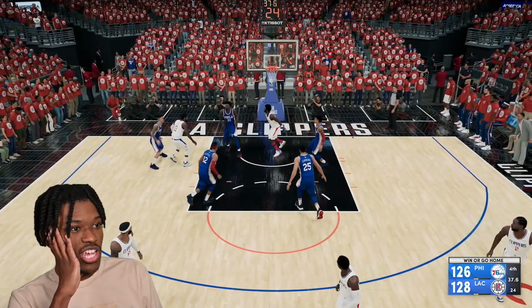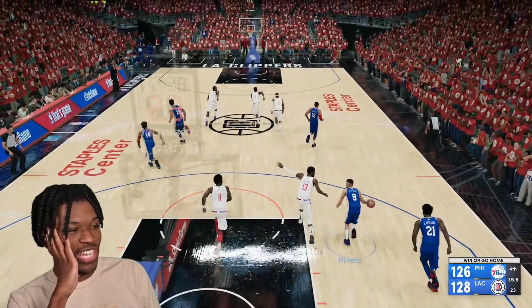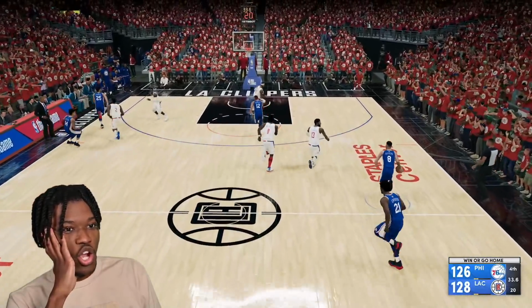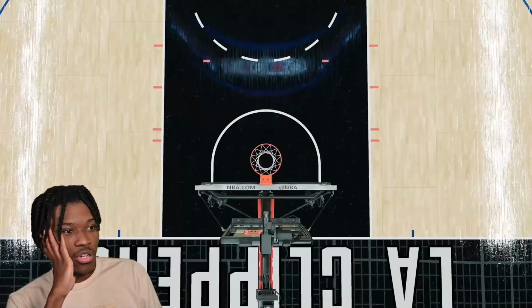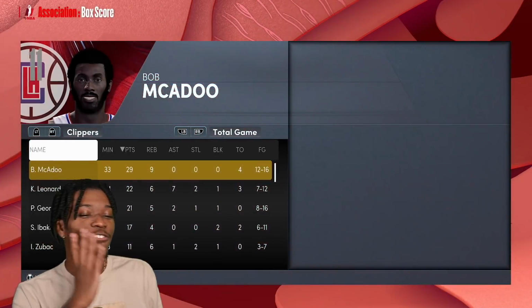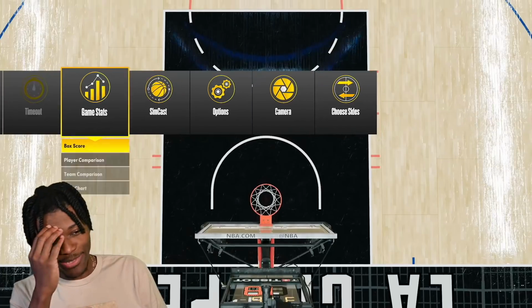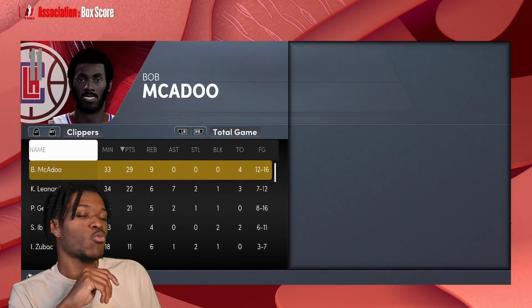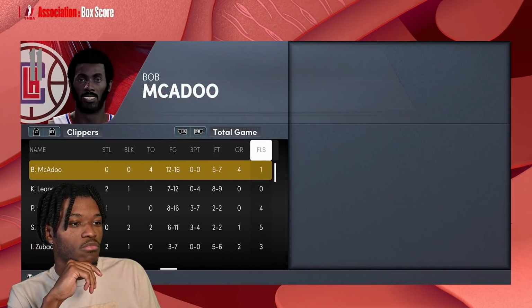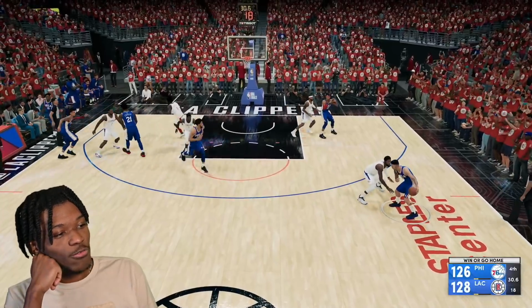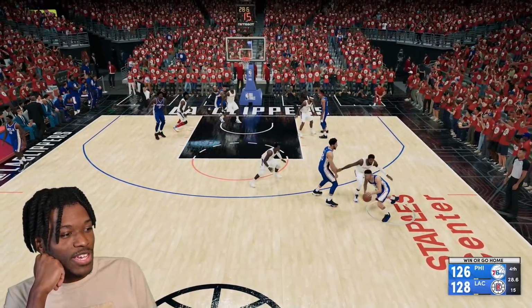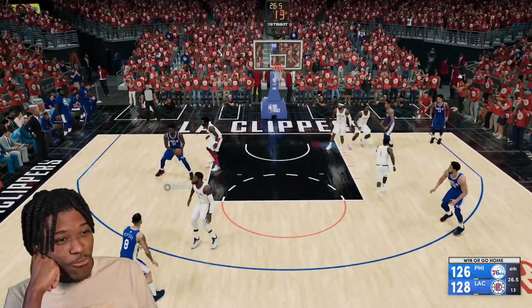Paul George said, forget the circumstances, forget the situation, I'm going to take a shot. Where's Allen Iverson? Don't tell me he fouled out of a game 7. We came all the way this way to watch you and you foul out. All right, well, Austin Rivers, showtime, I guess.